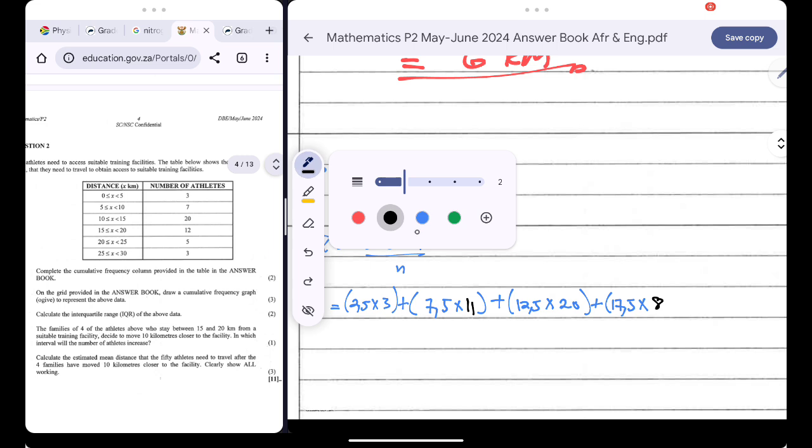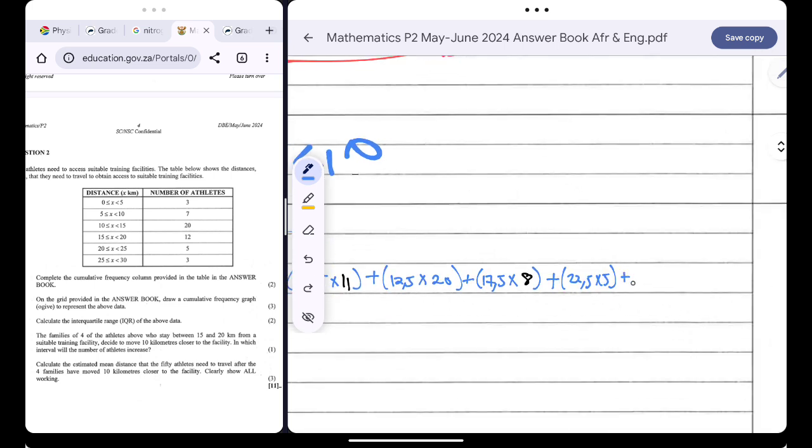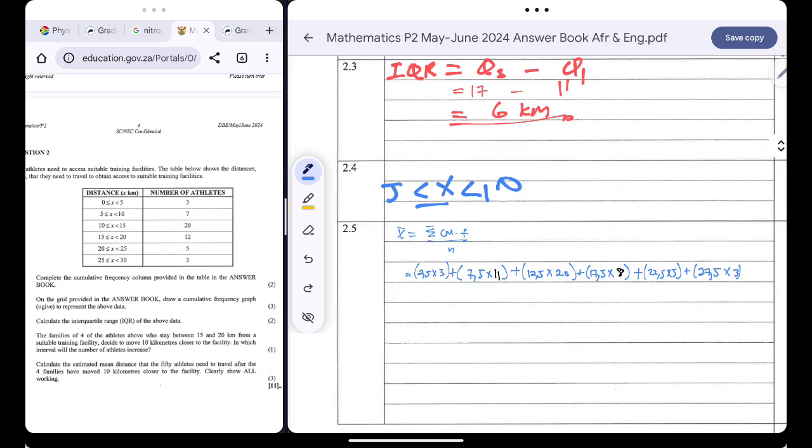Okay, so it's class midpoint multiplied by the frequency plus 22.5 multiplied by 5 plus 27.5 multiplied by 3, all over the total number of athletes, which is just 50.